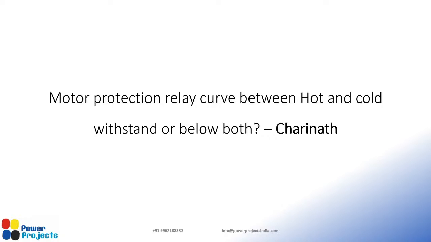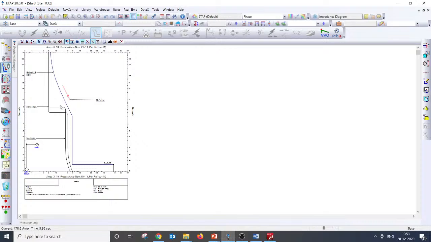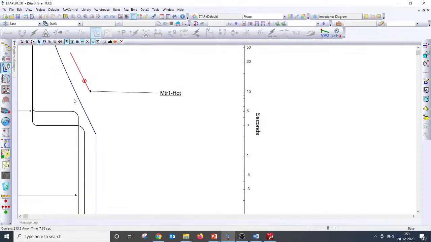Why should it be as close as possible to the starting characteristics? That probably means, for better coordination, I can keep the relay at this place. Yeah, I think I am facing a little struggle in selecting it. My mouse is not really working.